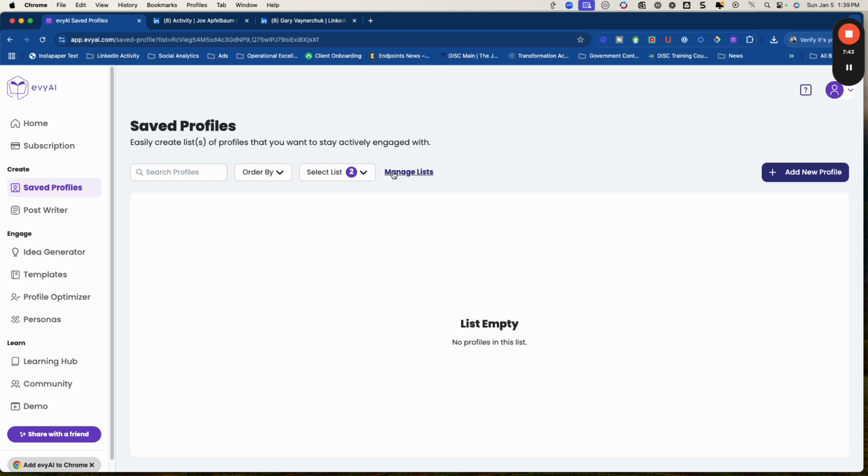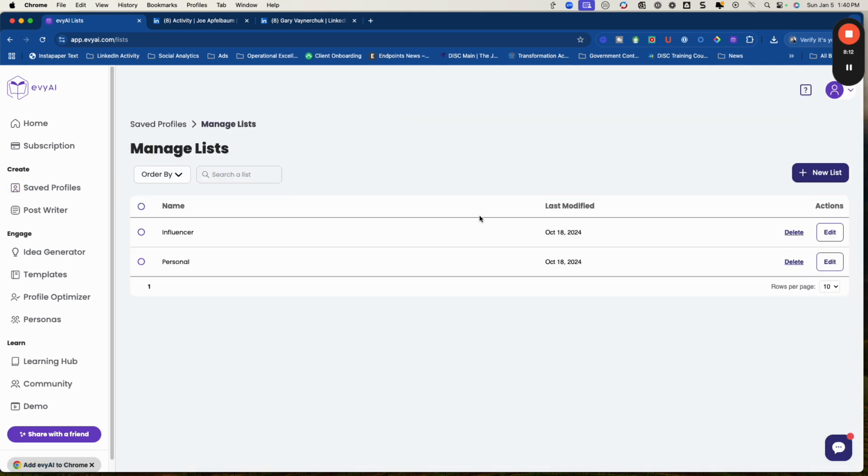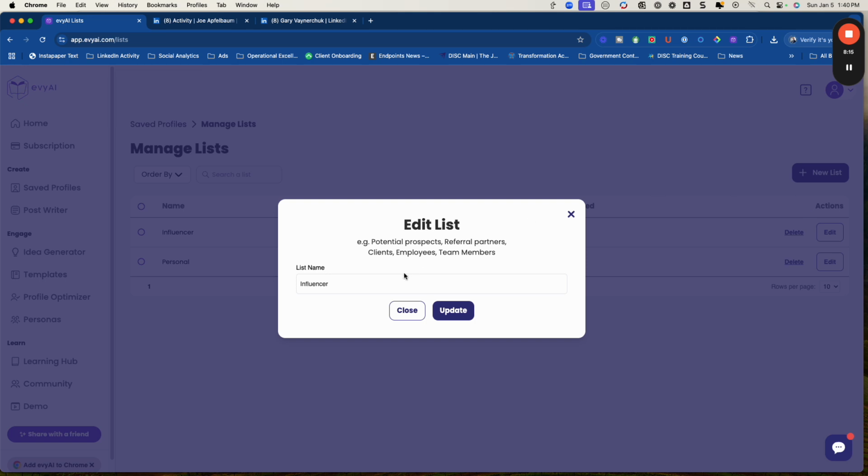But anyway, at least you can see that the way this tool works is it allows you to have separate lists as well. So if you wanted to have lists by client or by industry or by whatever, you could do that as well. And it's interesting to me that you could have these people included in a particular list.